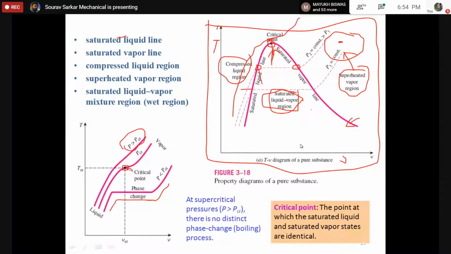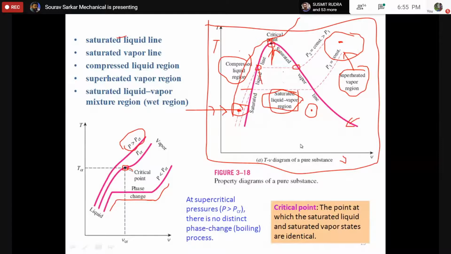If the point lies somewhere there, I can say it is a mixture. If I find that the temperature is 80 degrees and the volume is, suppose, 0.2, I can find out that this point lies somewhere there. So before physically looking into the state, simply plotting this point into the graph, I can find out that this is the saturated liquid, the subcooled or maybe the compressed liquid state.